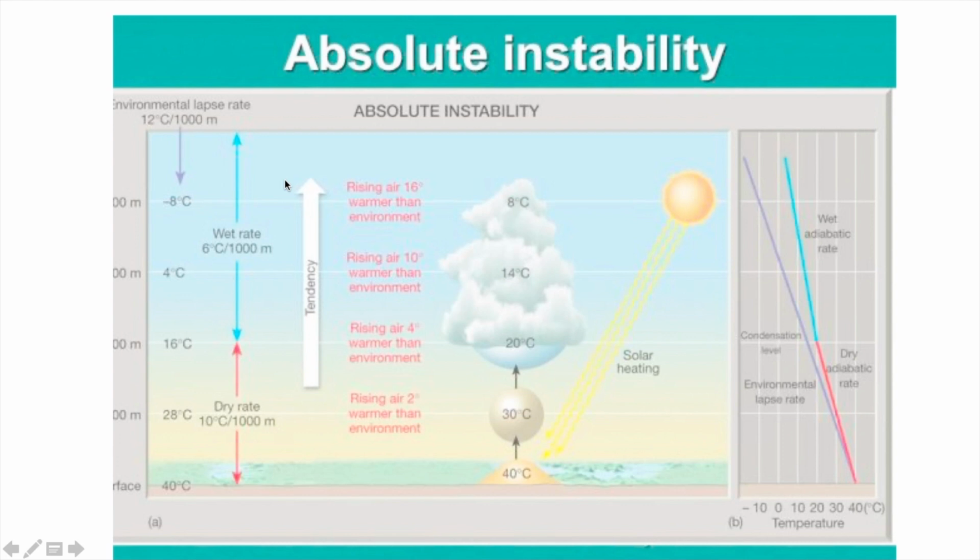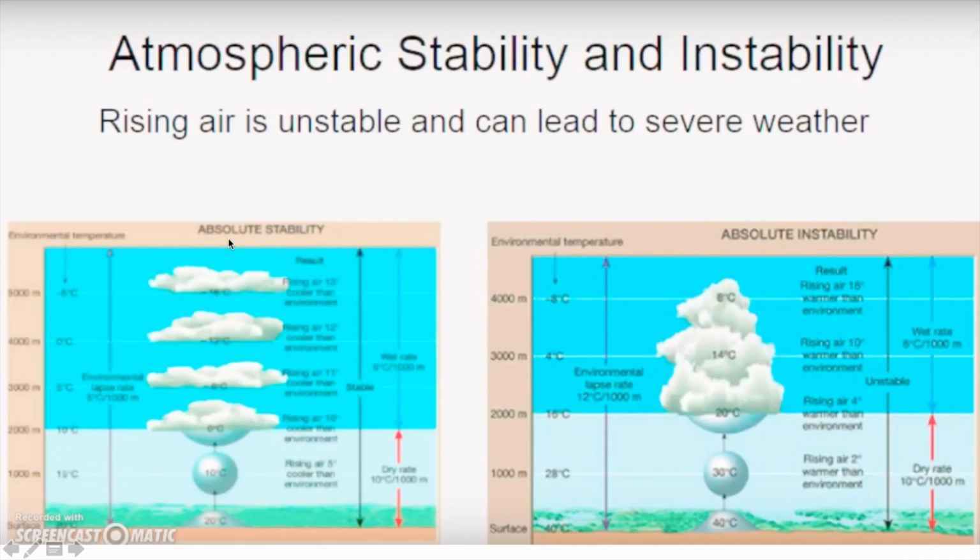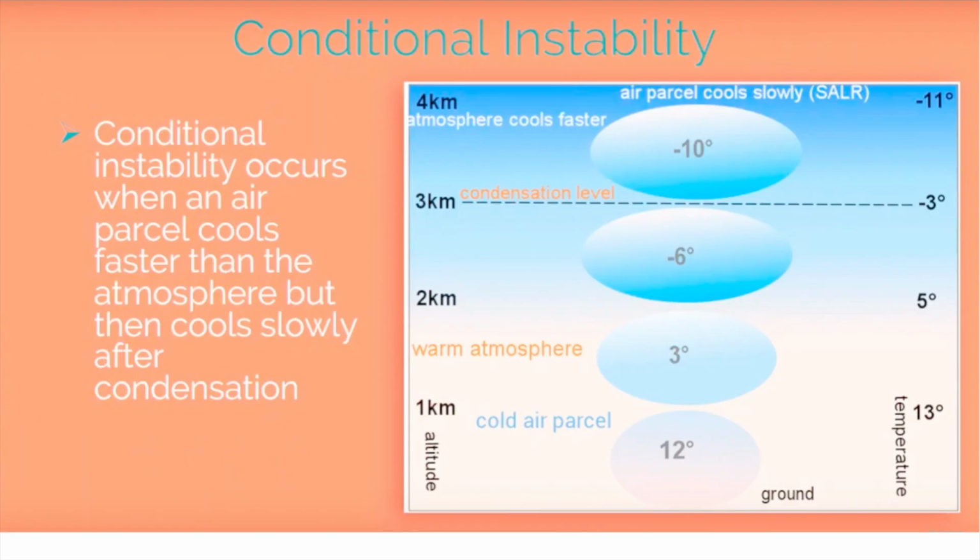Okay, now in exams we have questions about the relation between ELR, DLR and WLR. So remember, here ELR is greater than DLR, and then DLR is greater than WLR, because it is 12, this is 10 and this is 6. Clear? Now we have the third one and the most difficult one, that is conditional instability.